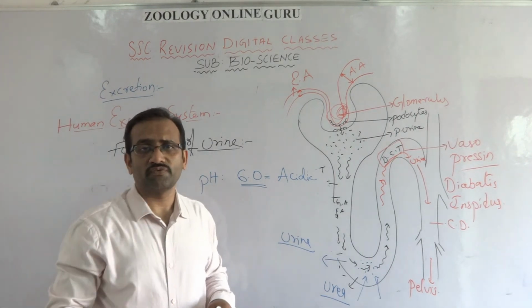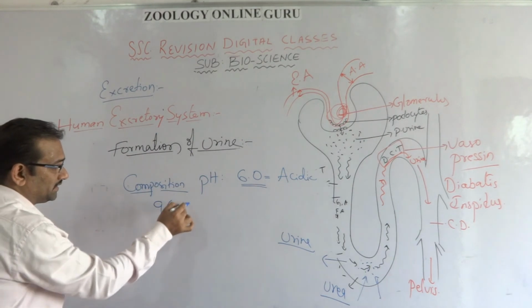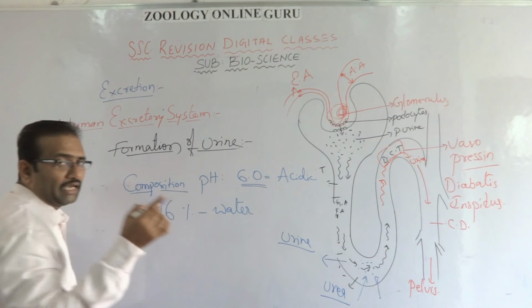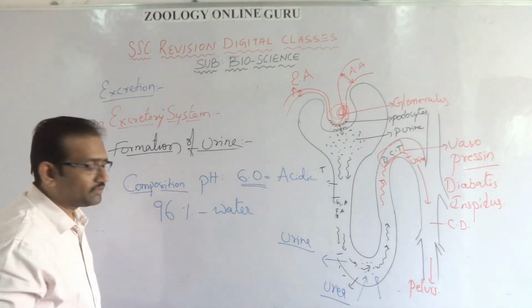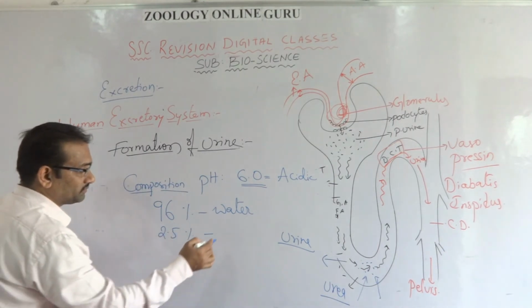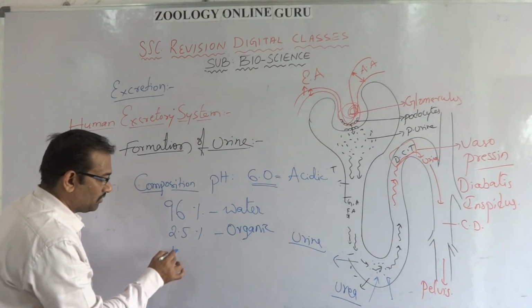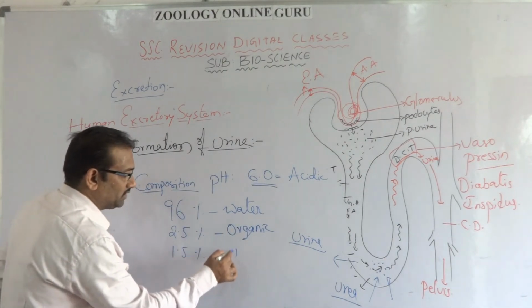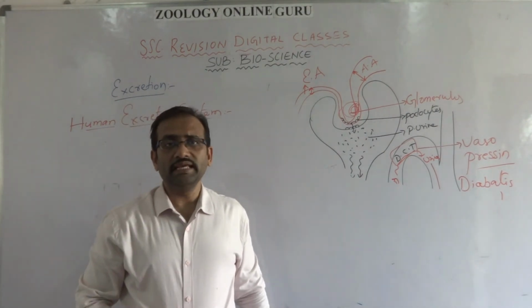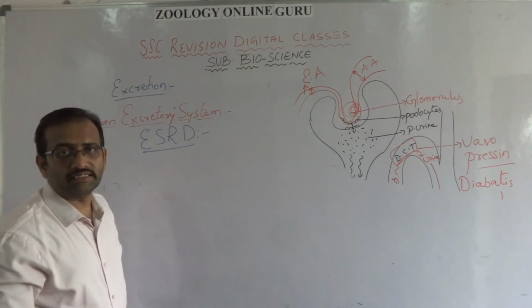The composition of urine: urine contains 96% of water, 2.5% of organic substances and 1.5% of inorganic substances. Next topic is ESRD, end stage renal disease.